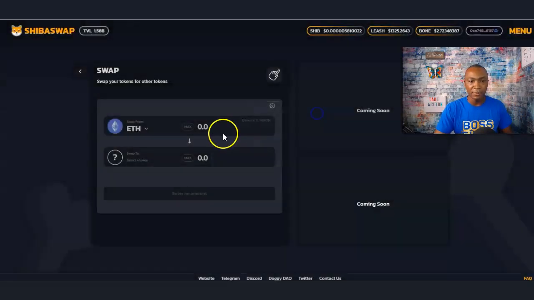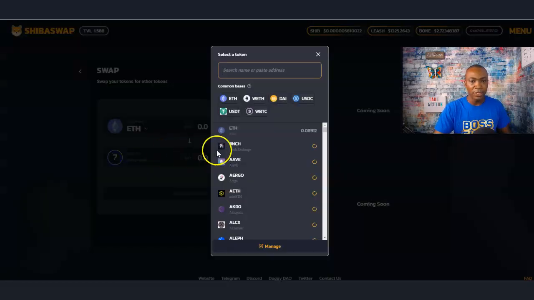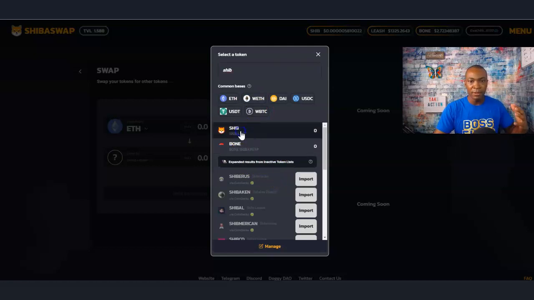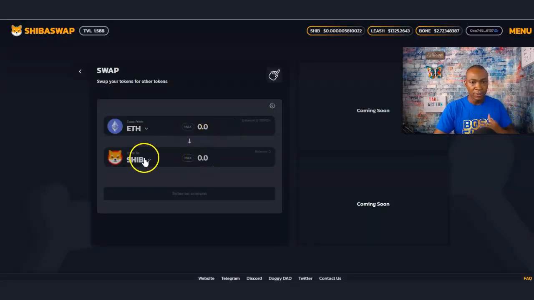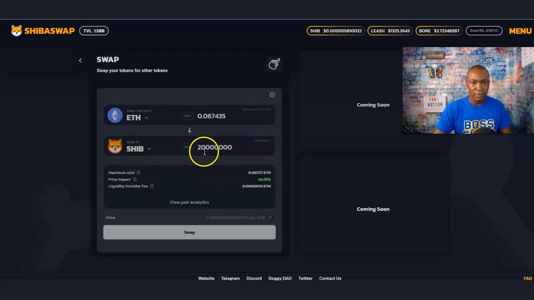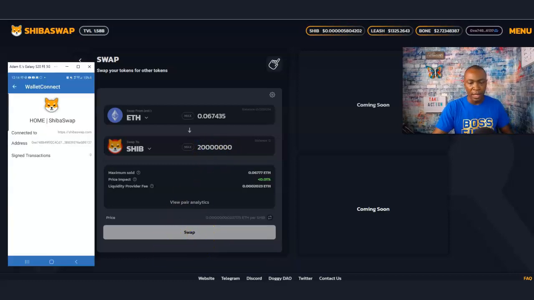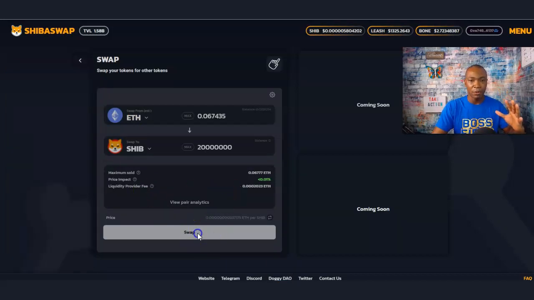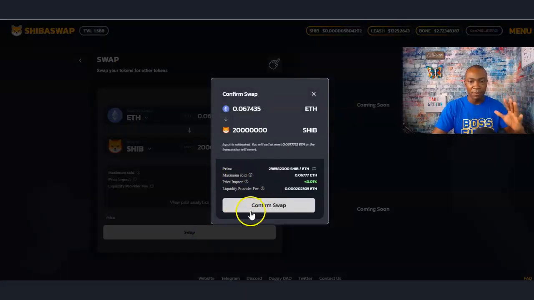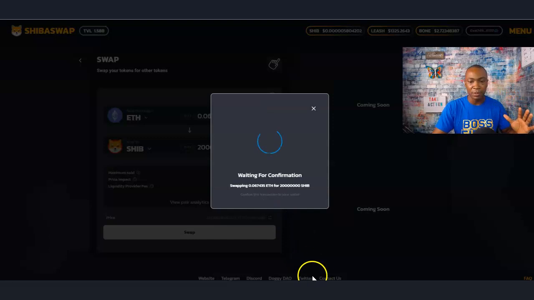So I'm going to go back here and say, all right, let's go ahead and do this. So I'm going to go to SHIB right here. Very simple, very easy. I'm just looking to get 20 million SHIB. All right, that's 20 million SHIB. I'm going to swap this out. I have my WalletConnect with my Trust Wallet already set up here. Very simple. Here are the fees, and I'm going to see how much these fees are going to be.